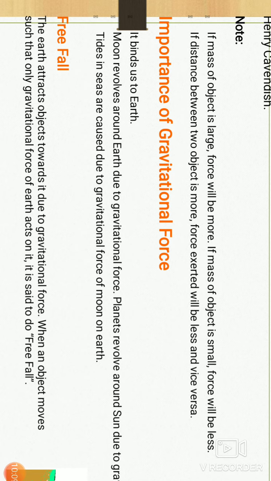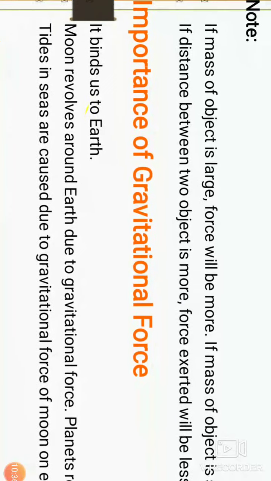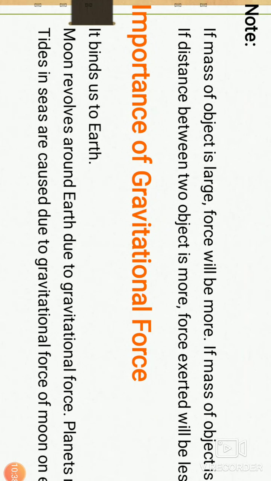So in gravitation the most important factors are mass and distance. When the mass is heavy, that affects the gravitation. When the distance is large, it also affects the gravitation. These two things, mass and distance, are important in gravitation.